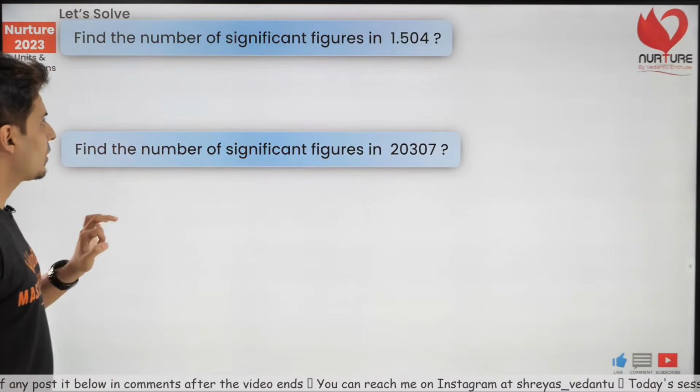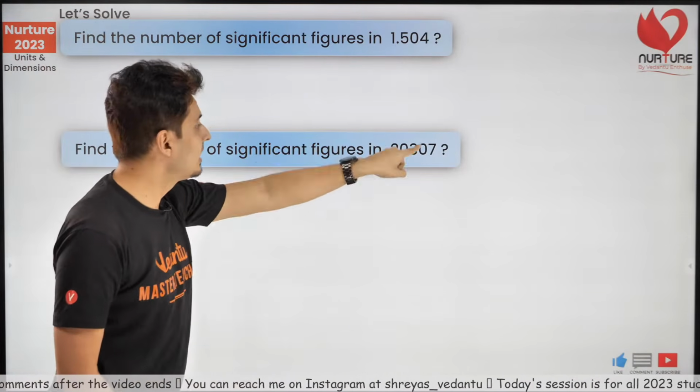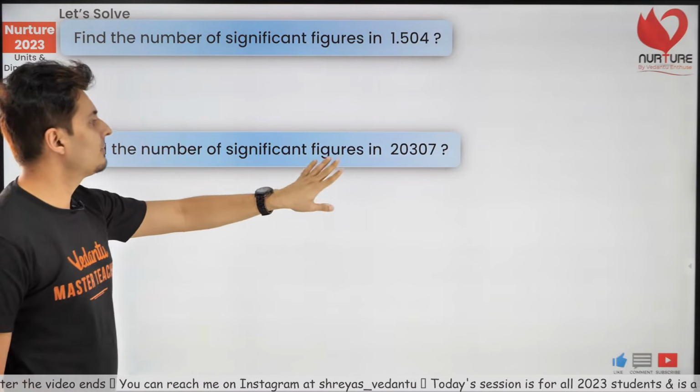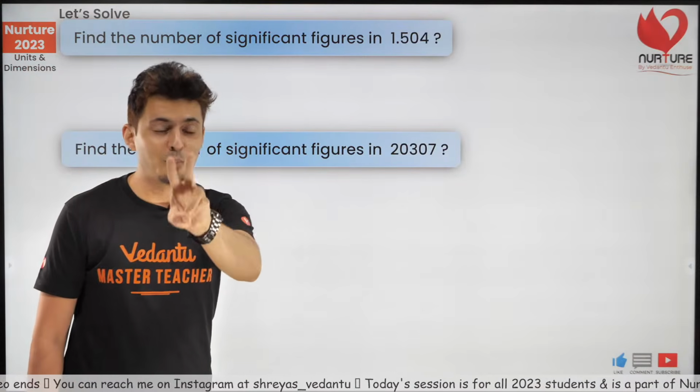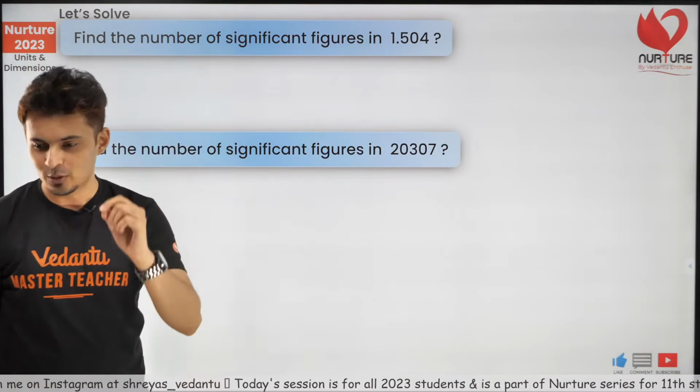Let's see the problems on this. Find the number of significant figures in this number and find the number of significant figures in this number. Answer both of them together by putting a comma in the chat box. Let's see how many of you can get this.